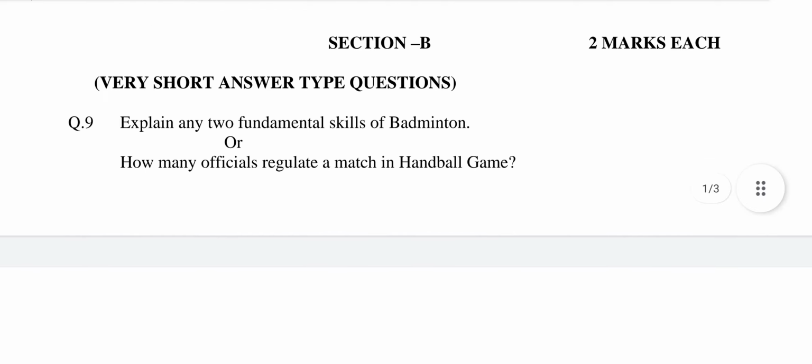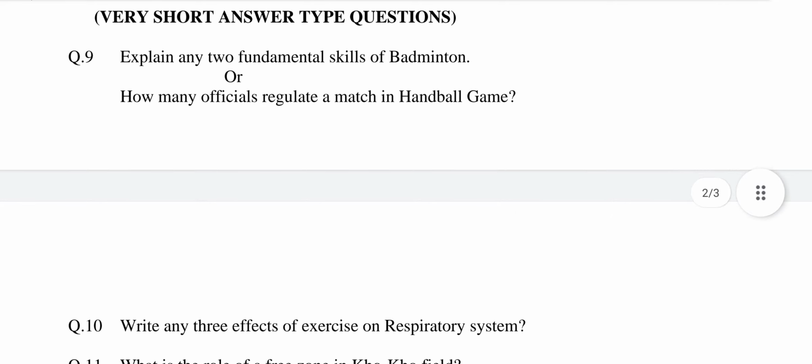Section B. Each question carry 2 marks. Very short answer type questions. Question number 9. Explain any 2 fundamental skills of badminton. This question is related to chapter number 6, concept of major games and sports. The answer may be: the 2 fundamental skills of badminton are as under: forehand lift or stroke, second backhand lift or stroke. Explain both these points in 2 to 3 lines.